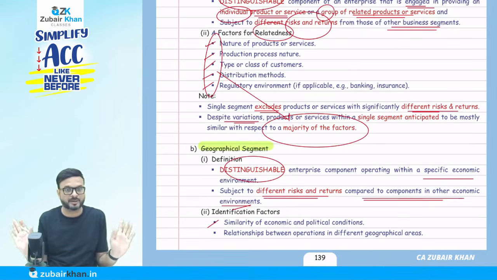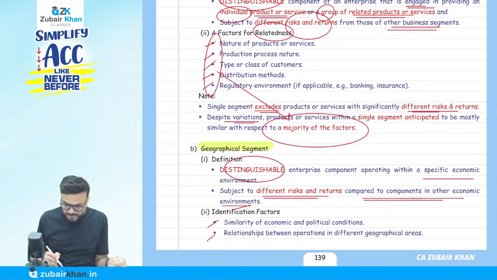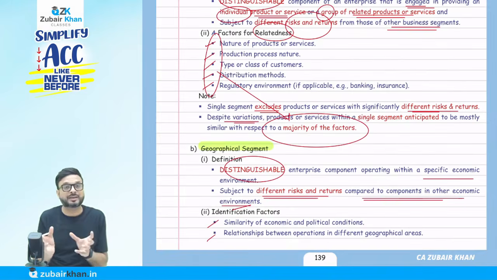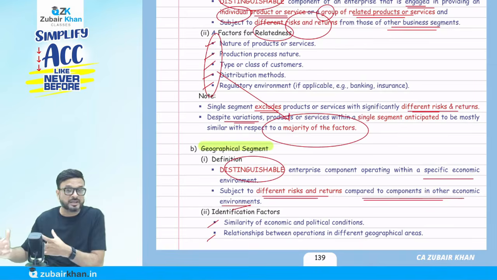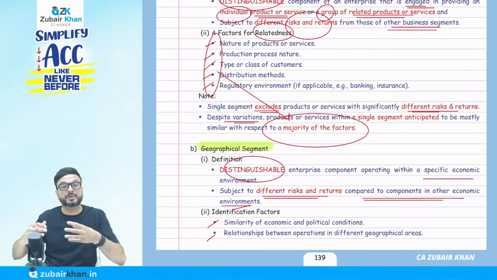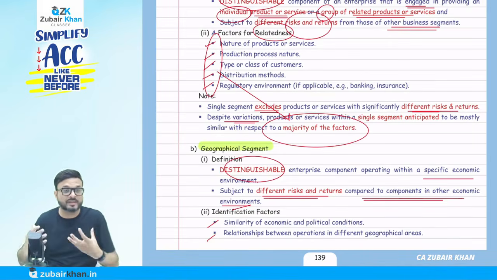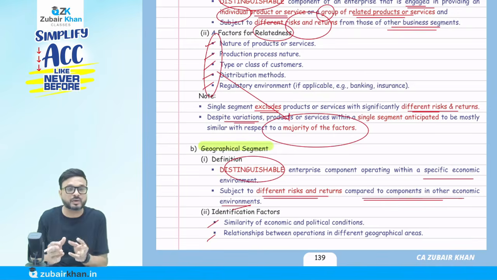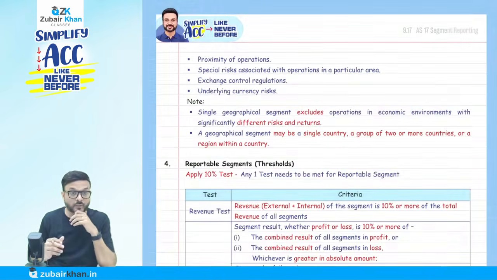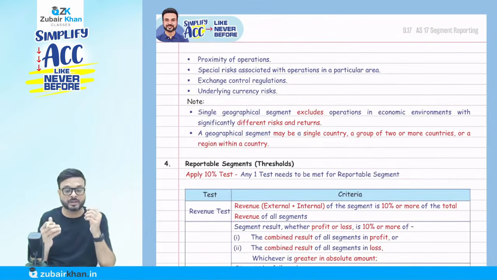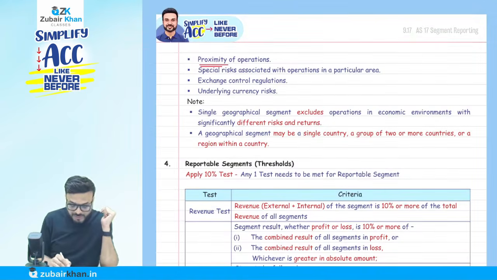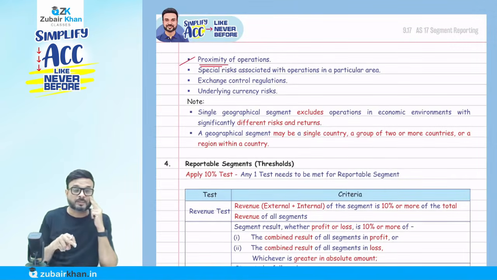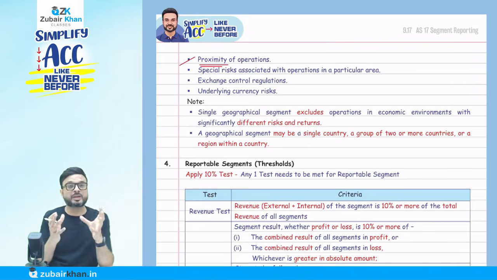Then there's the relationship between operations in the different geographical areas, how they are working together. For example, even in the South, we have different states. So, whether the operations happening in different geographical areas are working as one unit or differently, what relationship they have, how they're connected to each other. The proximity of operations means how they're located, how they're connected to each other.